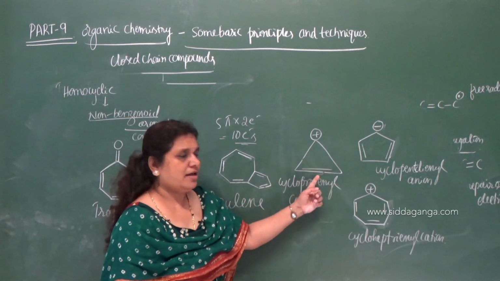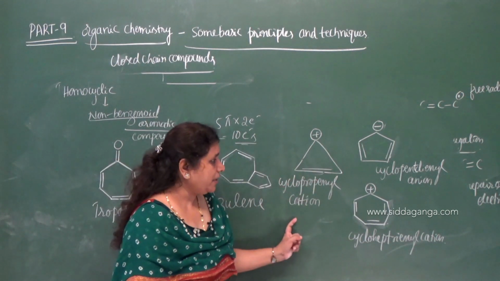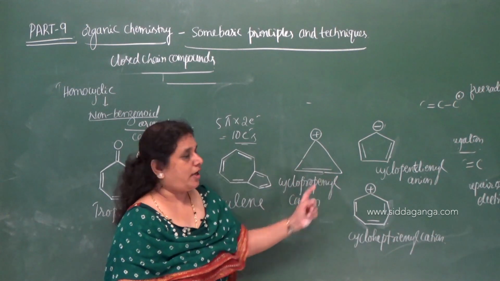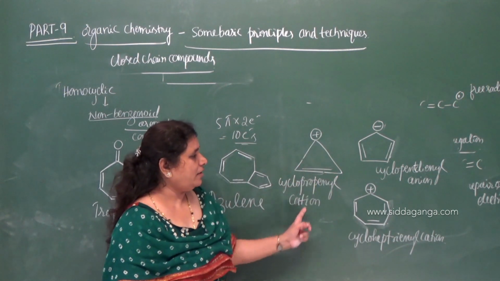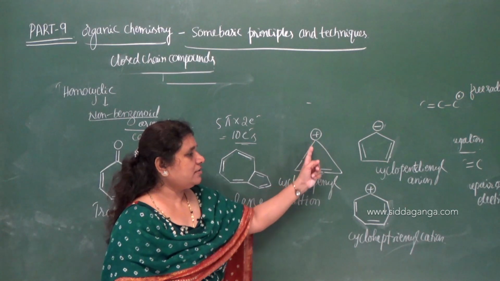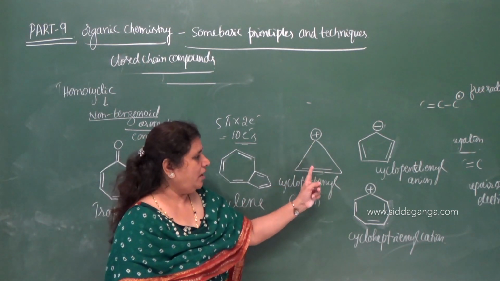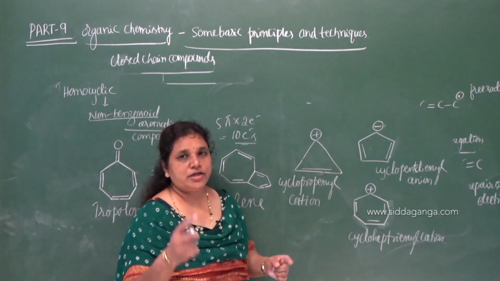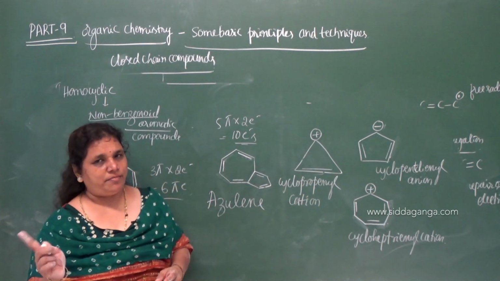Yes. Is it planar? Yes, because the molecule undergoes sp2 hybridization. There is a conjugation here: double bond, single bond and a positive charge, between the pi bond and the positive charge.